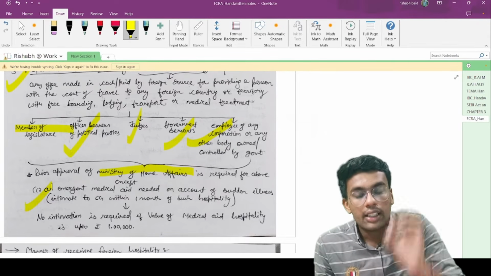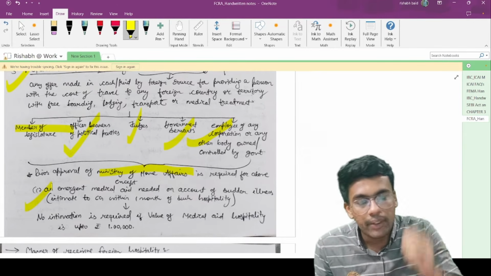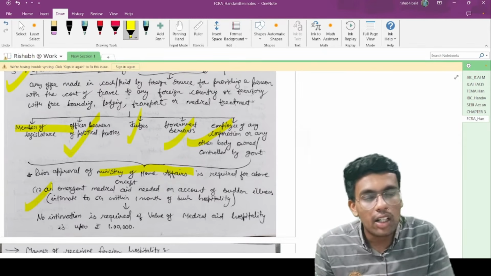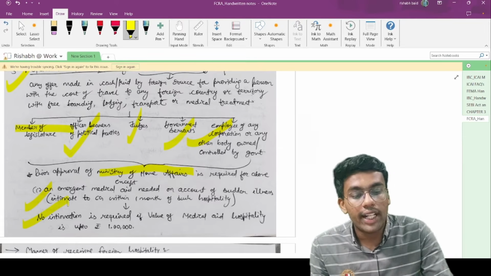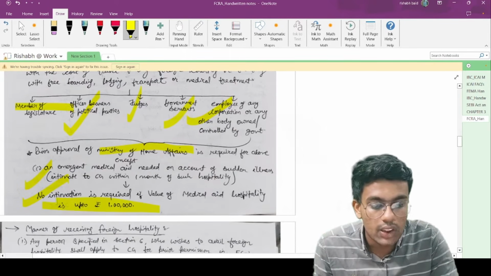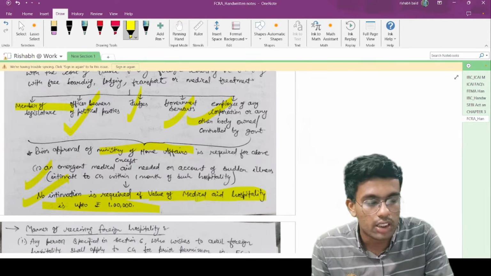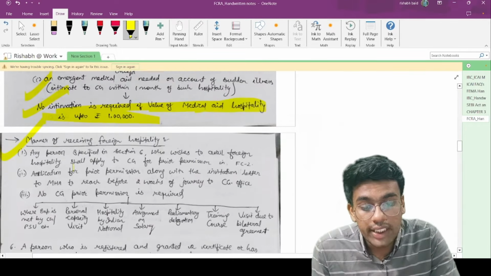Therefore there is an exemption being granted from the prior approval of the central government for accepting foreign hospitality in respect of emergent medical aid or due to sudden illness. However, no intimation is required if the value of medical aid and hospitality is up to rupees 1 lakh. In such a case, no intimation is required to the central government, even if you have received foreign hospitality. Right. Now, what is the manner of receiving foreign hospitality?